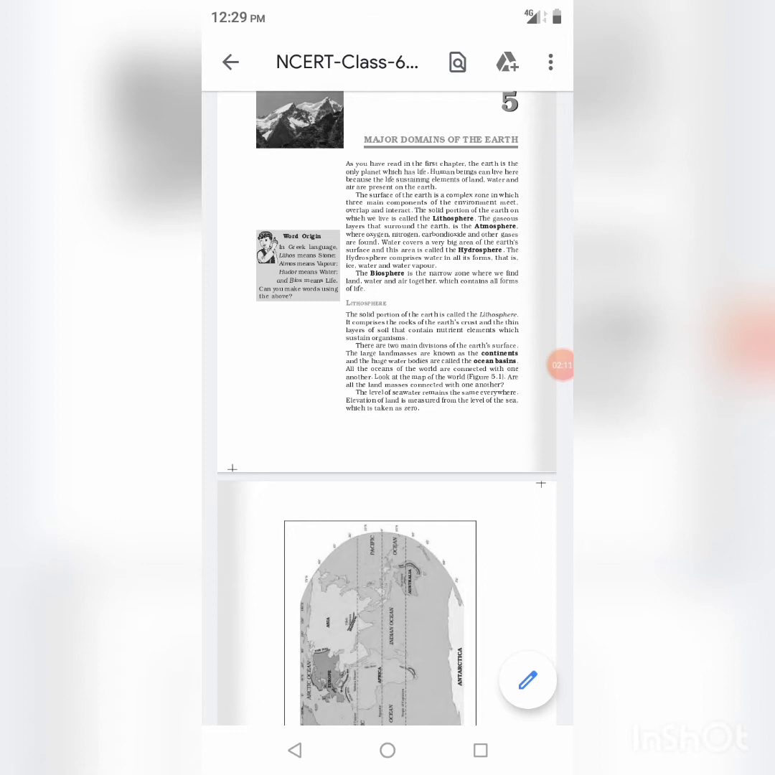Biosphere. The biosphere is the narrow zone where we find land, water and air together, which contains all forms of life. Now lithosphere. The solid portion of earth is called the lithosphere. It comprises the rocks of the earth crust and the thin layer of soil that contains nutrient elements which sustain organisms. There are 2 main divisions of the earth's surface.